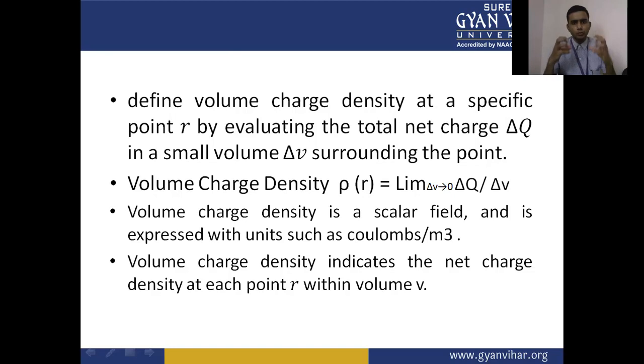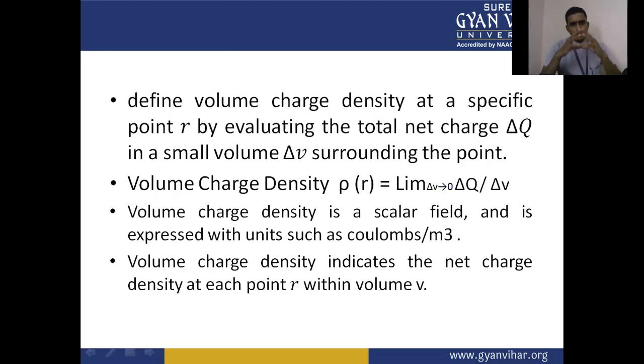This is the volume charge density. It is a scalar field and is expressed in units of coulombs per meter cubed, because Q has the unit coulombs and volume has the unit meter cubed.